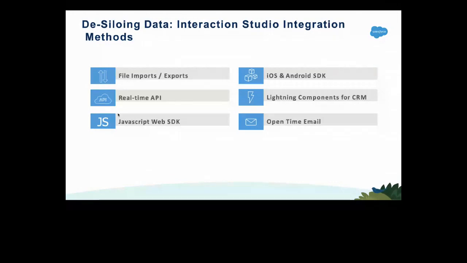We have many options, but I prefer SFTP, in rare cases. It's based on the scenario. When you want to integrate iOS or Android, you can leverage the SDK for sure; there's no other option. When you want to work with third-party enterprise databases, maybe a data lake where the data sits somewhere and you have to ingest it into IS, let's leverage SFTP. And if you want to build websites, let's use the JavaScript Web SDK, because there is a backend available, and you can use the simple JavaScript URL to ingest and get the data.